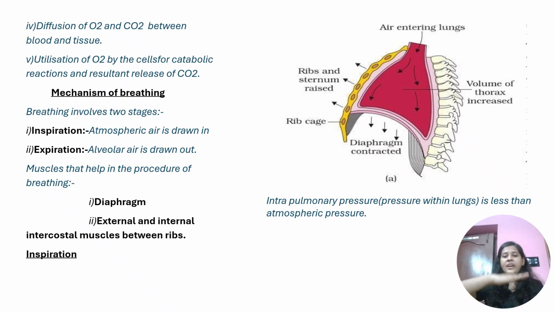Contraction of the diaphragm, which is a dome-shaped structure, makes it become flat. The external intercostal muscle and the ribs move outward. So there is an increase in the volume of the lungs. Increase in volume decreases pressure. That means inside the lungs, we have this negative pressure. The atmospheric pressure is more, and since air moves from higher pressure to lower pressure, air will move from the atmosphere into our lungs. This is the process of inspiration.